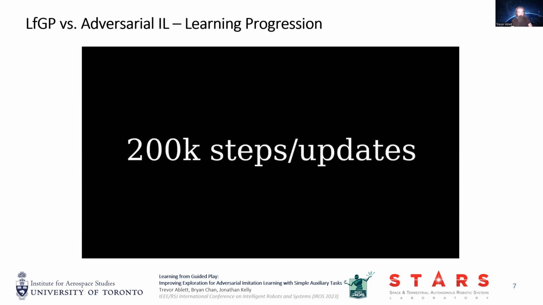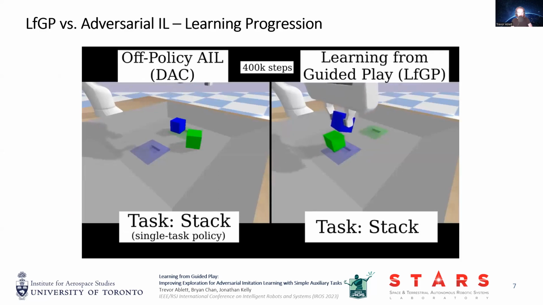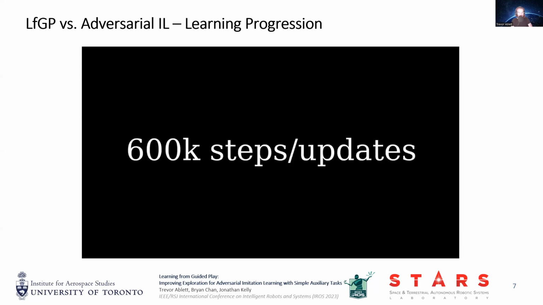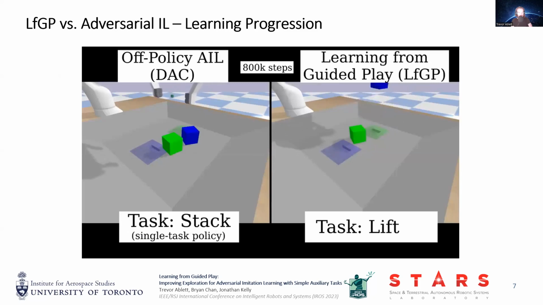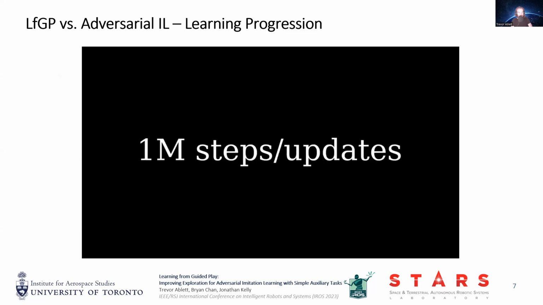Here's a video comparing the learning progression between LFGP and single task AIL. Notice that, even at only 200,000 steps, LFGP has learned reasonable policies for a variety of auxiliary tasks and performs far more diverse exploration of the environment overall. By 800K steps, LFGP has learned to stack, while DAC has learned a highly suboptimal policy.